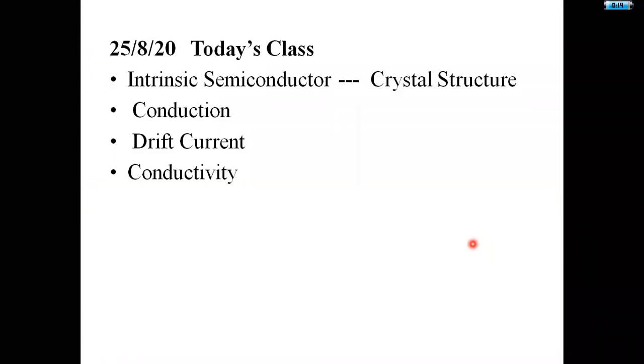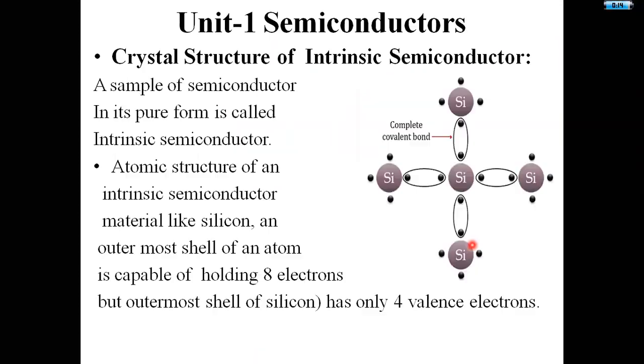And we will see what is the intrinsic semiconductor material, what is its crystal structure from this class onwards. Here, this is the crystal structure of intrinsic semiconductor material. Here, this is one silicon atom. This is another silicon atom. This is another silicon atom and silicon atom.